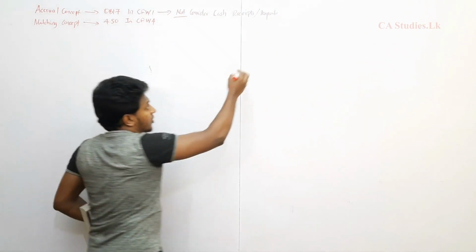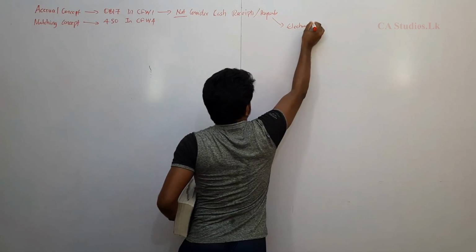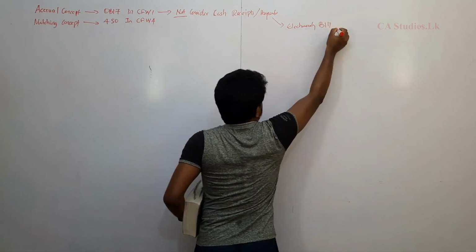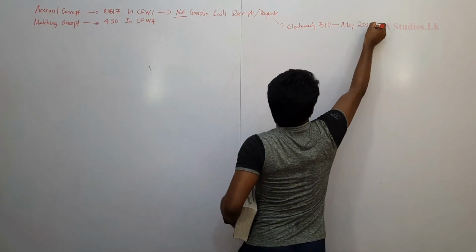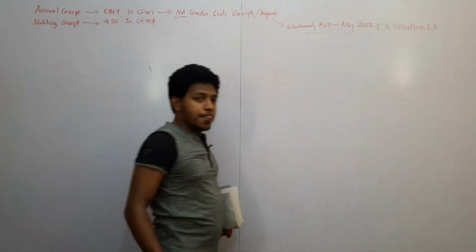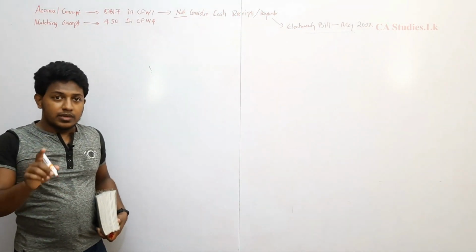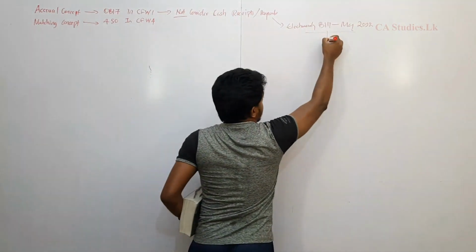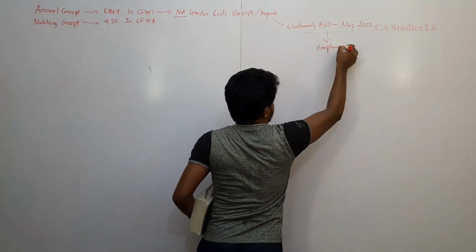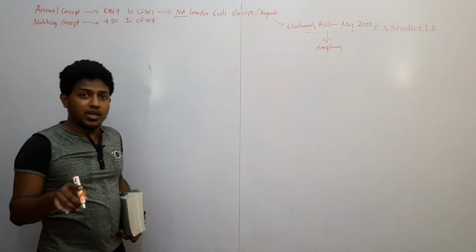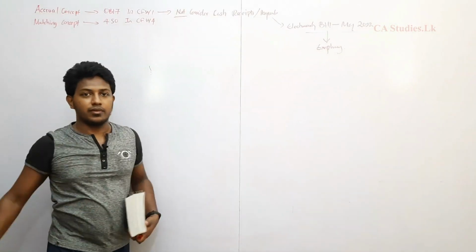Right? Here, for example, take an electricity bill for the month of May 2022. So this electricity bill is a bill for consumption of electricity in the month of May.